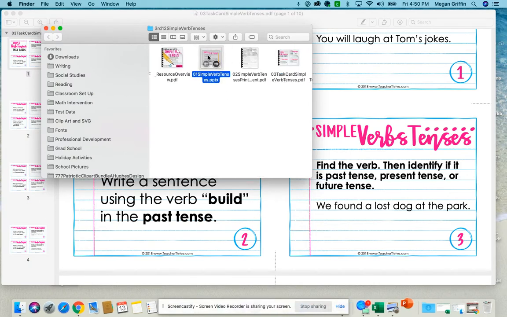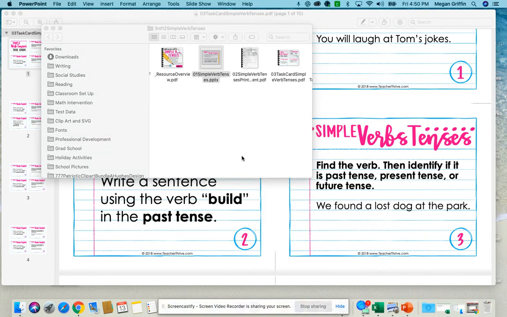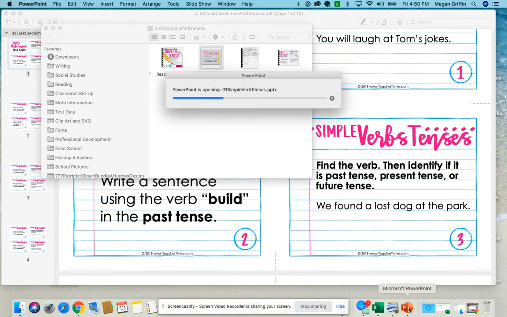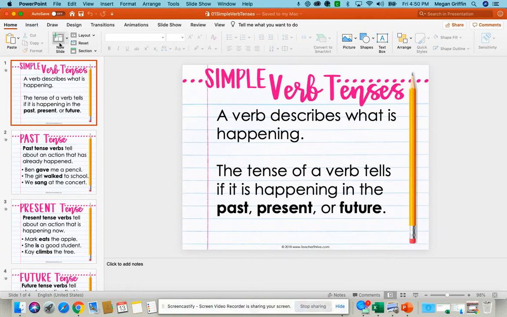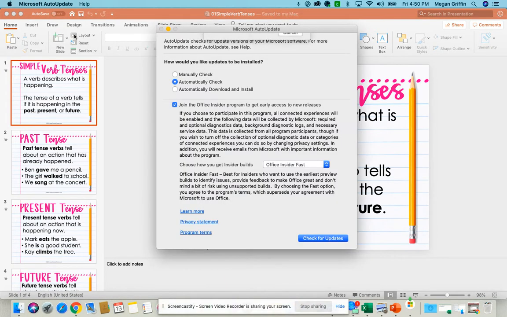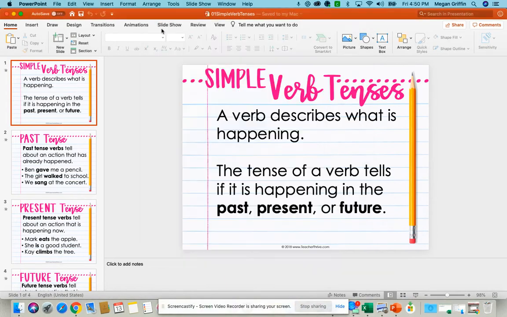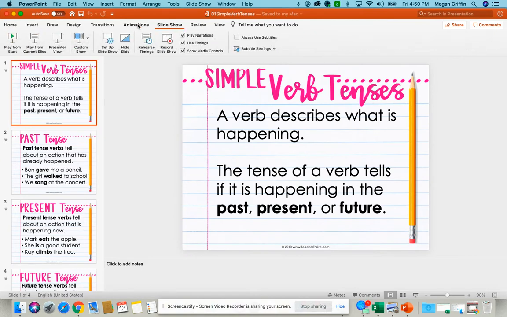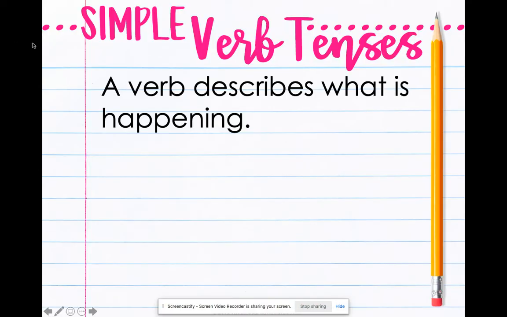So, what we're working on is verb tense. There are three types of tenses: past, present, and future. I want you to think for just a second about what you know about past, what is present, what is future. Try to answer those questions on your own for just a second, thinking about what you already know about past, present, and future. Okay, keep those in your head and let's see if they're right.